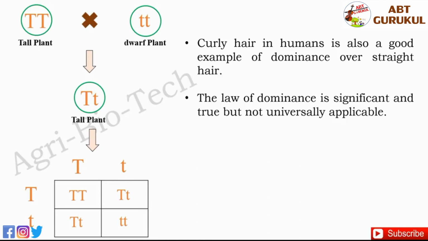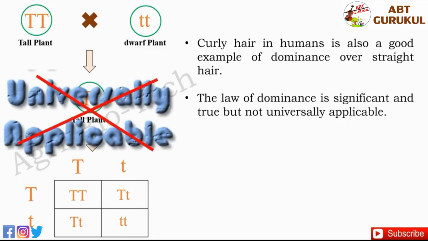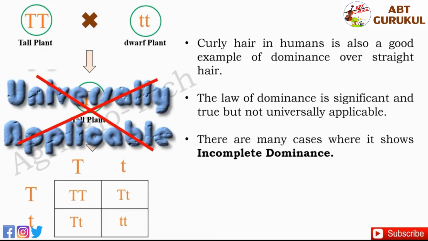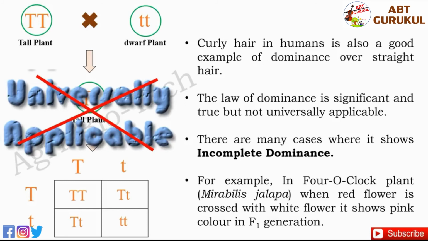The law of dominance is significant and true, but not universally applicable. You know why? Because there are many cases where the dominance is not complete or is absent, and it shows intermediate expression in the F1 generation. This is called incomplete dominance. For example, in the four o'clock plant, when a red flower is crossed with a white flower, it shows pink color in the F1 generation. That's why this law is significant and true, but not universally applicable.